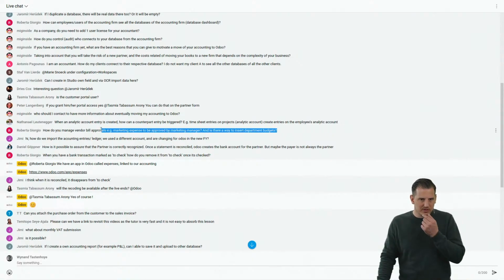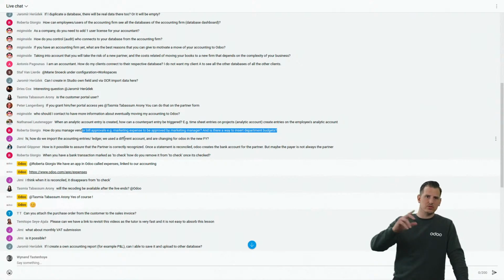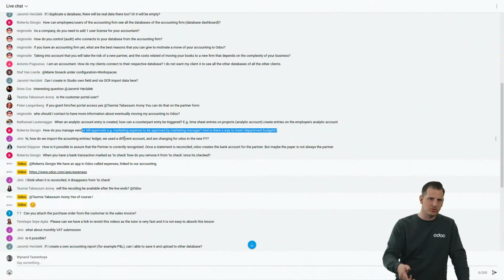Roberta, how do you manage vendor bill approvals, marketing expenses to be approved, and so on? And is there a way to insert department budgets? Yes and no. I believe that currently the approval app, it's not really an app. Yes, you can do it with Odoo Studio, which goes outside of what you've seen over here. So it's not free anymore. You need to have a paid subscription.